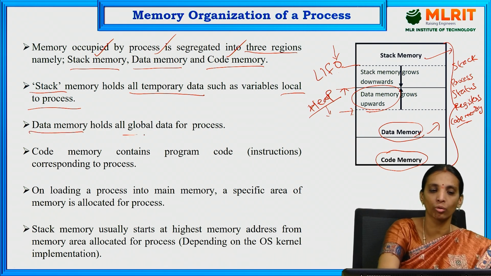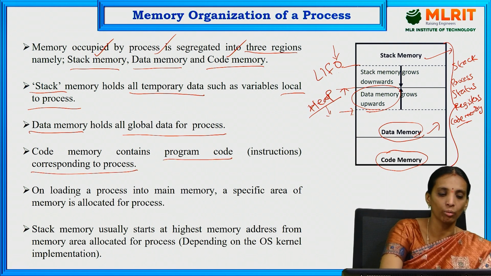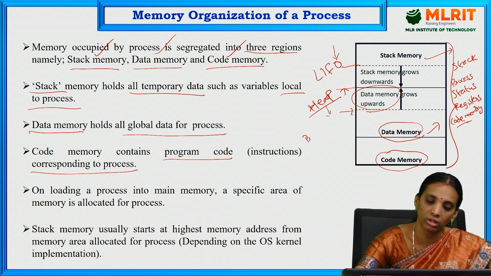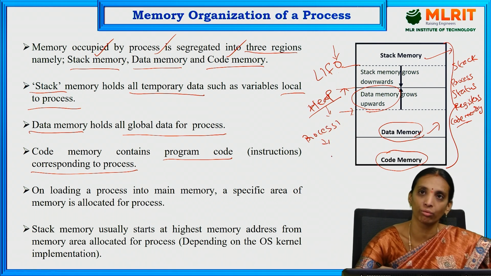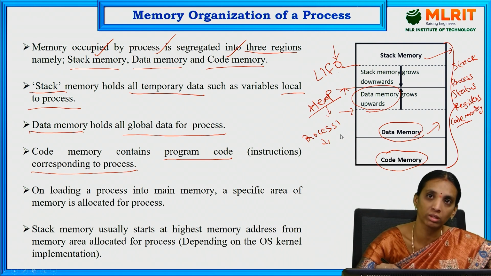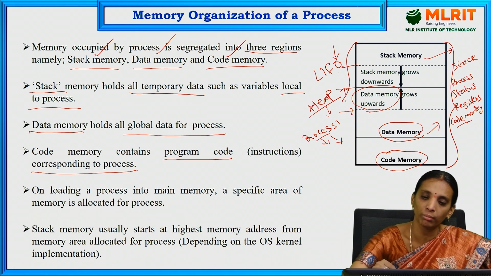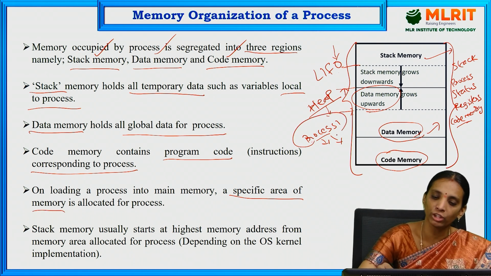Data memory holds all global data required for the process. Code memory contains the program code corresponding to that process. On loading a process into main memory, a specific area of memory is allocated for the process. So when we are using the main memory for a particular process, just like process 1, which is currently executing, then before going to the execution state, process 1 is allocated some part of this main memory. That is, a specific area of memory is allocated for each process.